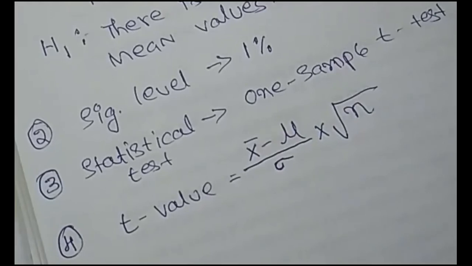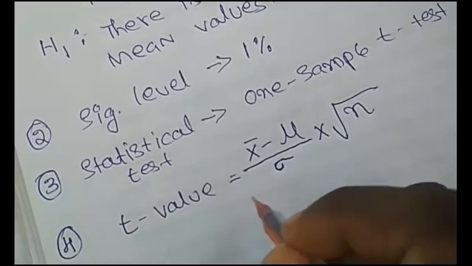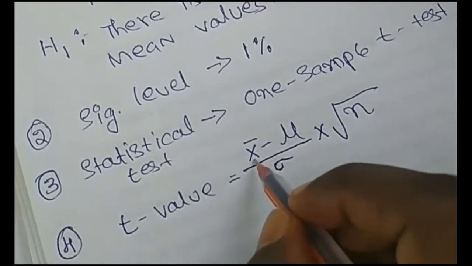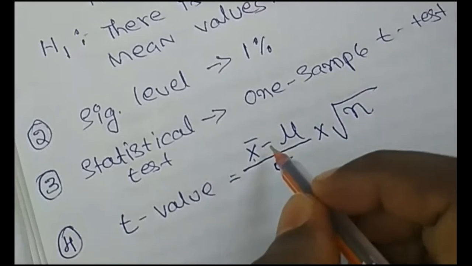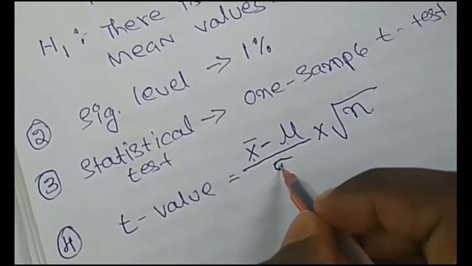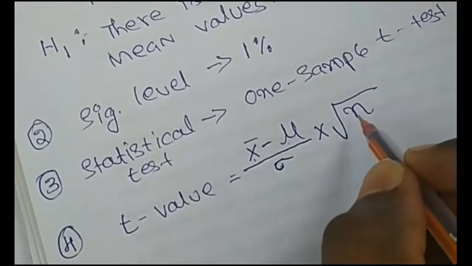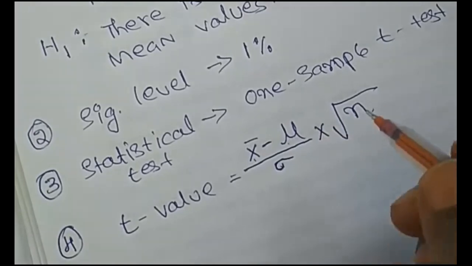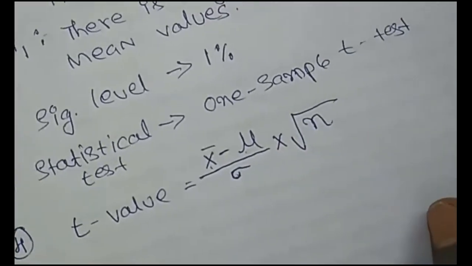So this is the formula to find out a t statistic or t value. Sample mean minus a standard value or population mean divided by standard deviation into square root of n. Now, if you look at the question, what are the values they given?